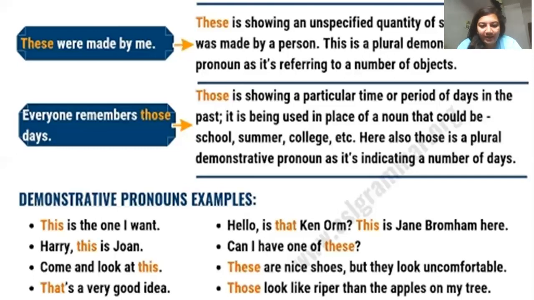Now let's see some more examples here. You can see on the screen itself. This is the one I want. यही एक चीज है जो मुझे चाहिए. अब क्या है that we do not know.